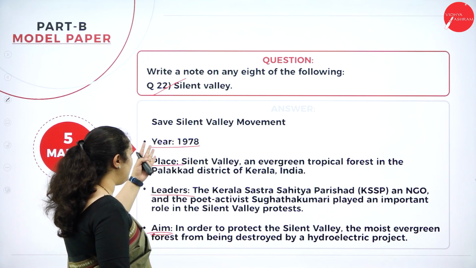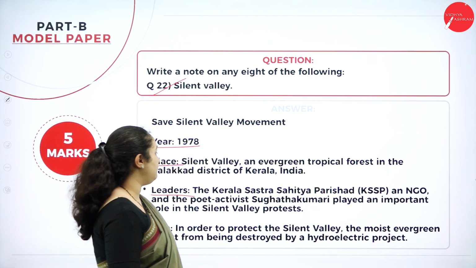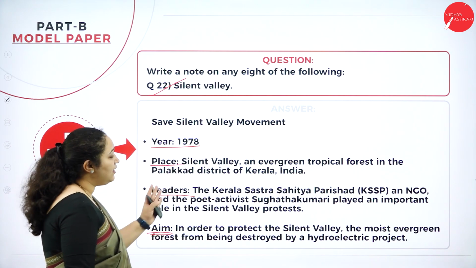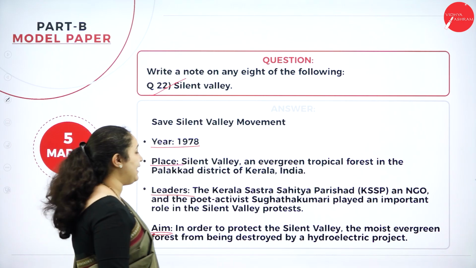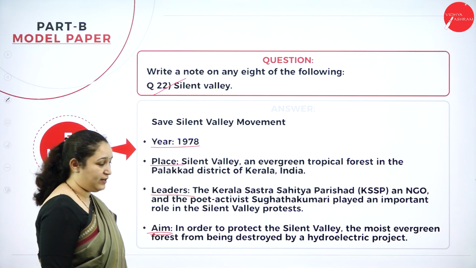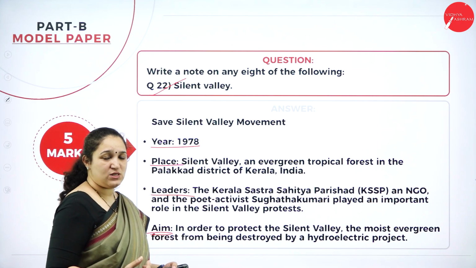Here I've given which year, 1978, place Silent Valley, an evergreen tropical forest in Palakkad district in Kerala. Then leaders, the Kerala Shastra Sahitya Parishad, KSSP, an NGO, and the poet activist Sugathakumari played an important role in the Silent Valley protest. What was the aim, and what were the consequences of this movement?